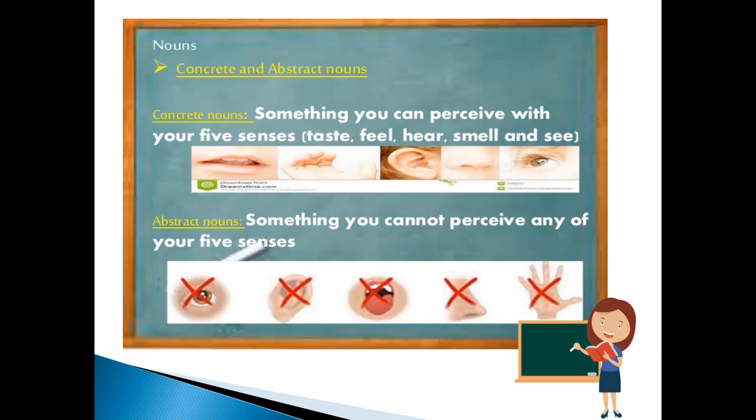Thus, these are concrete nouns, and abstract nouns are the opposite of concrete nouns. Those can only be thought or felt. They cannot be seen or touched. For example, an idea is a thought, happiness is a feeling, and idea and happiness are abstract nouns.